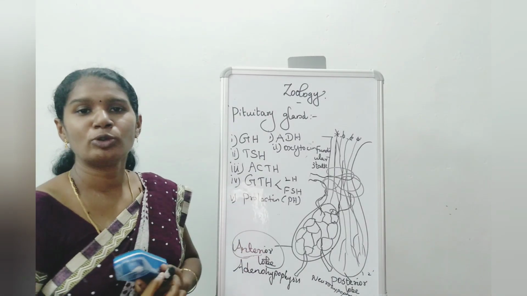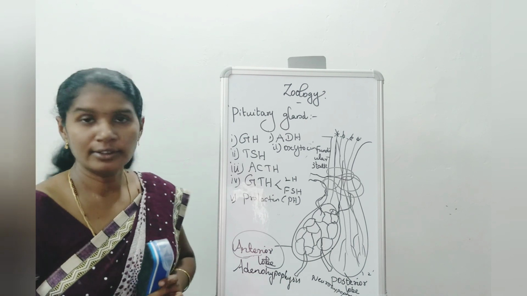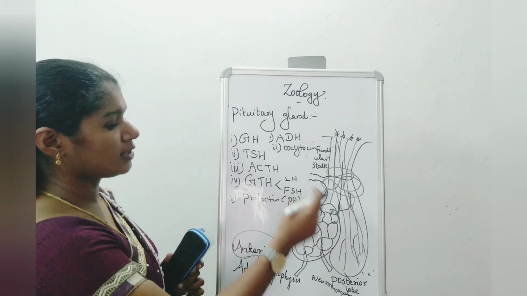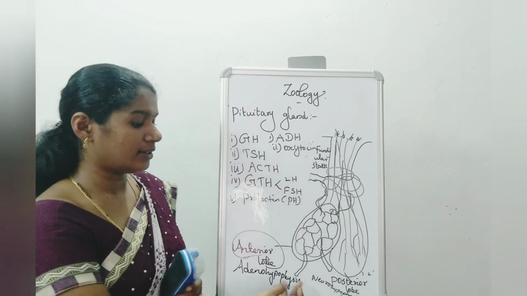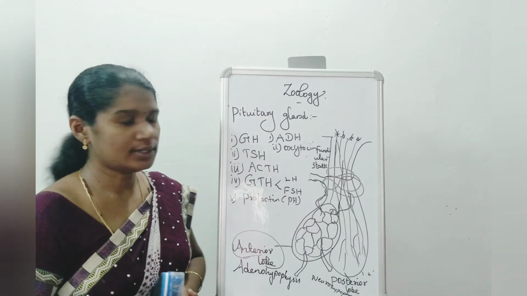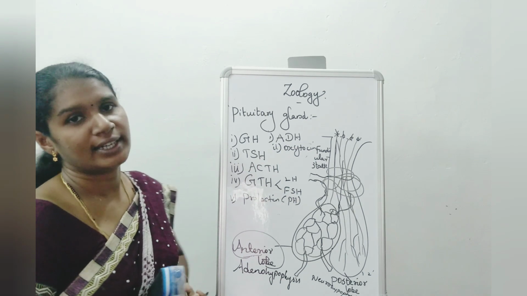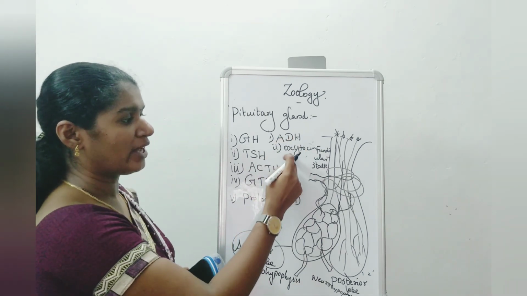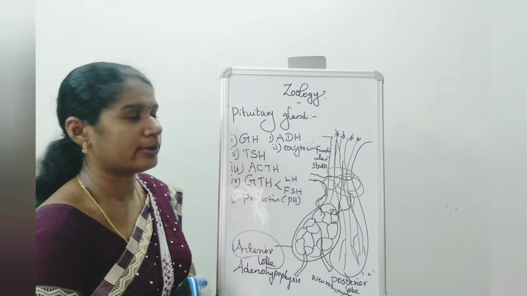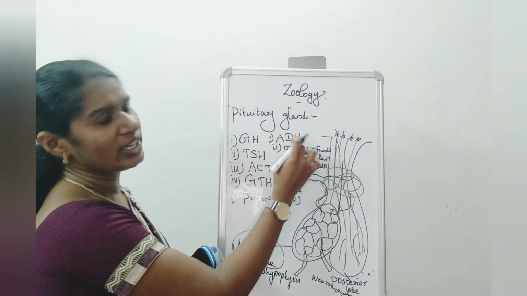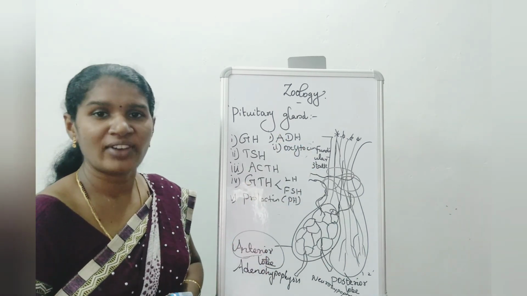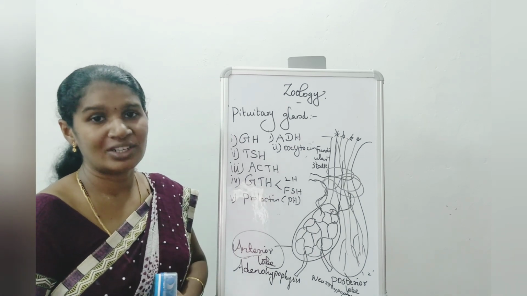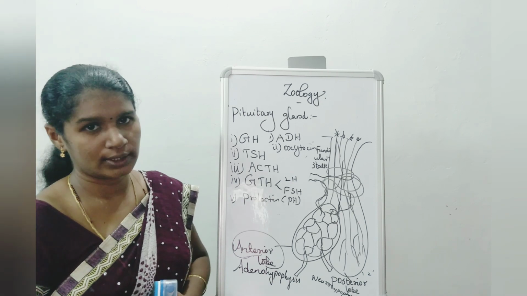So these 5 hormones come under the anterior lobe, called adenohypophysis. And the posterior lobe, otherwise called neurohypophysis, secretes two different types of hormone. One is antidiuretic hormone, another one oxytocin. Antidiuretic hormone is otherwise called vasopressin. Its major role is reabsorption of water.